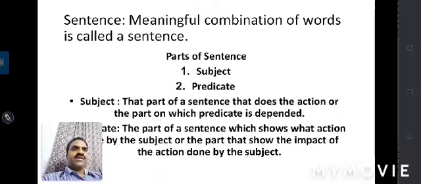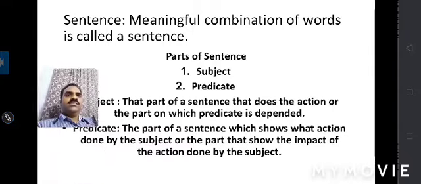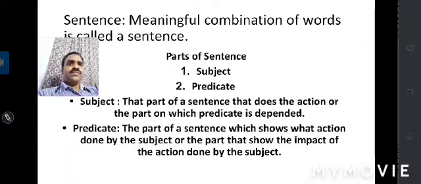What is a subject? That part of a sentence that does the action, or the part on which the predicate is dependent, is known as the subject part. Now let's see the predicate part. The part of a sentence which shows what action is done by the subject, or the part that shows the impact of the action done by the subject. So the conclusion is that the action part is known as the subject part, and the part of the sentence on which the impact of the doer of that action is imposed is the predicate part.